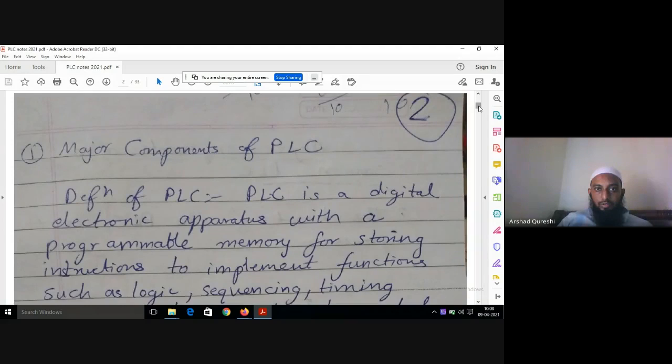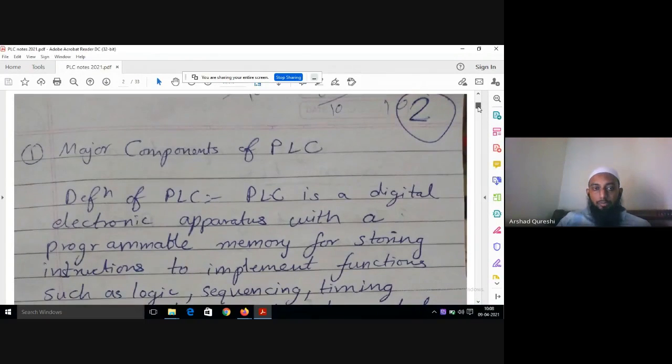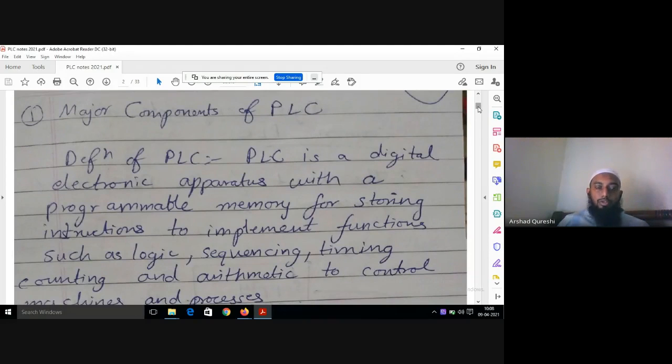Okay. See, what is basically PLC? PLC is programmable logic control. Okay, programmable logic control, or you can say programmable logic circuit. I hope you all have studied electropneumatics, pneumatics, hydraulics.